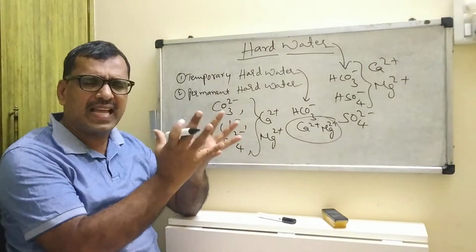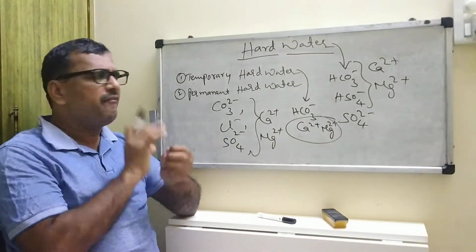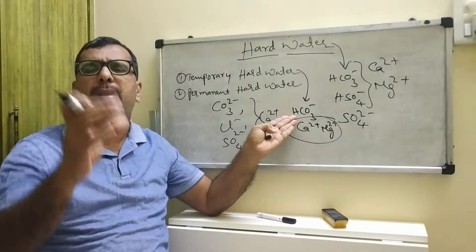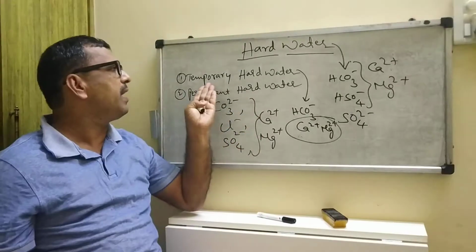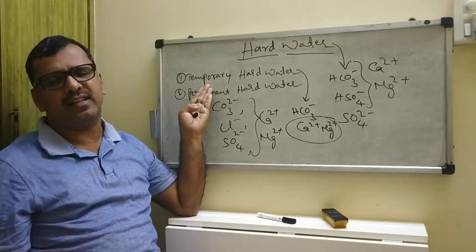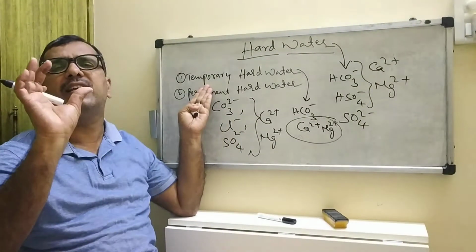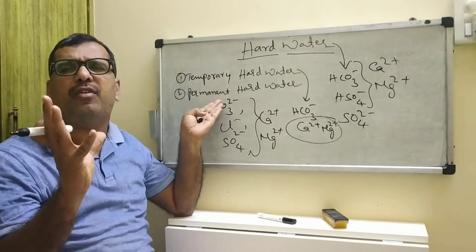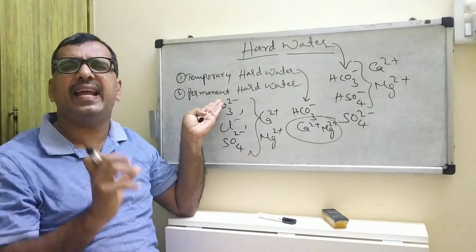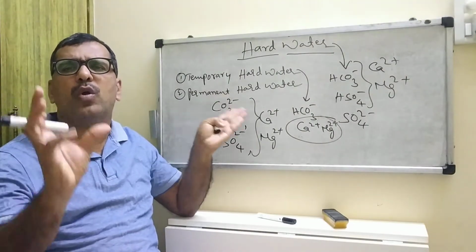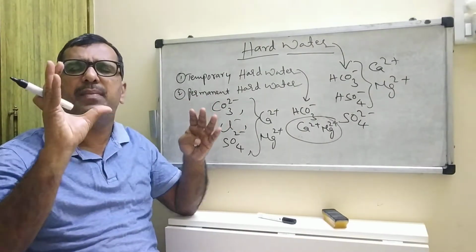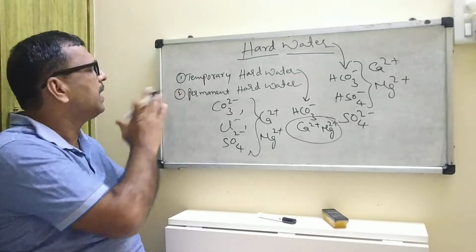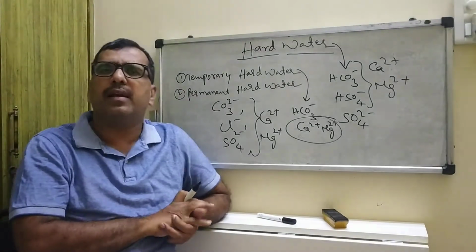If the given sample of water contains calcium and magnesium salts of bicarbonates, it is known as temporary hard water. If the given sample of water contains carbonates, chlorides, sulfates of calcium and magnesium salts, then we call it permanent hard water.